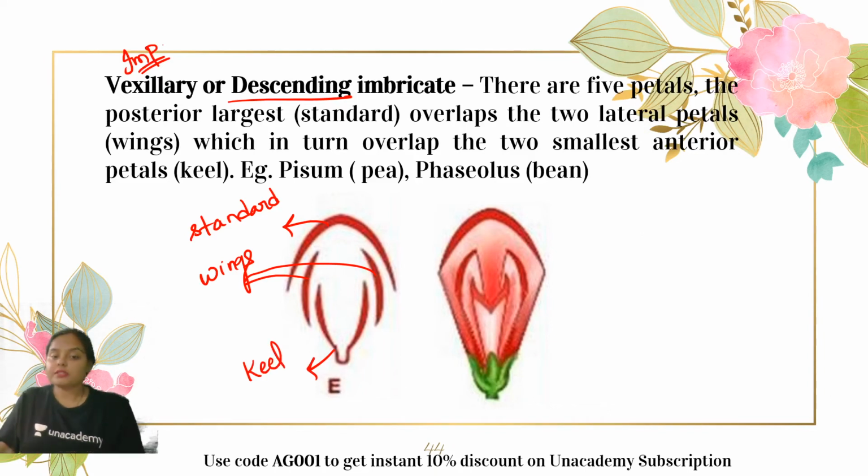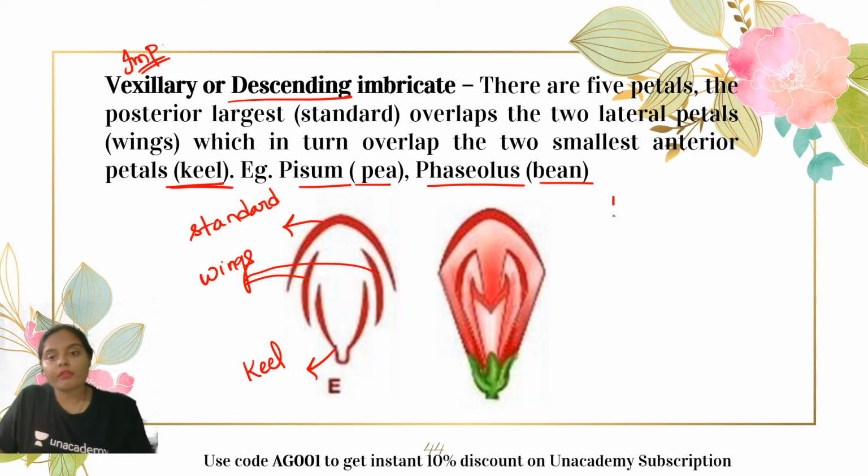So this type of estivation is where the largest petal is overlapping or surrounding the 2 lateral petals, known as wings, and these wings are then overlapping or surrounding the 2 smallest anterior petals, which are the keel. This type of estivation is seen in the Leguminosae family. Examples include Pisum, pea, and Phaseolus, bean.